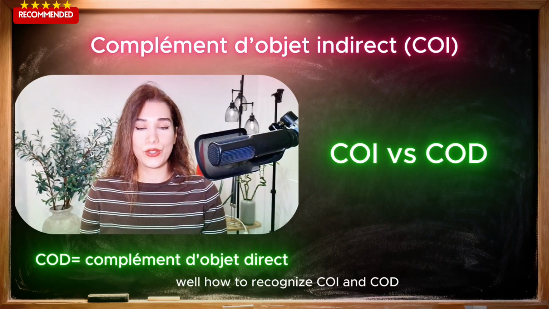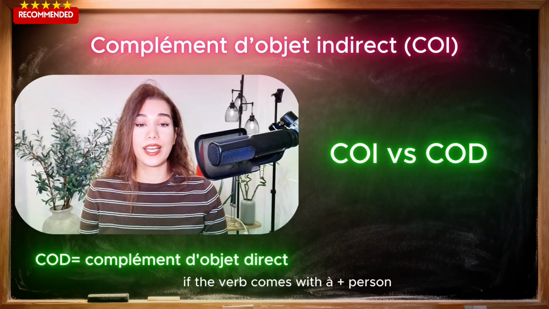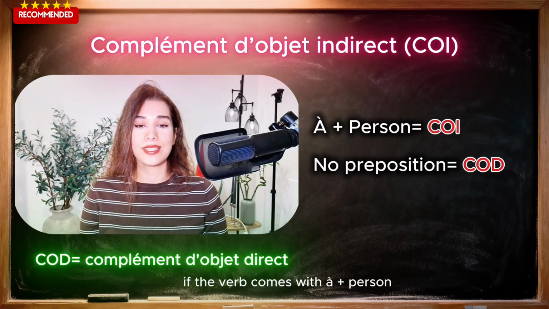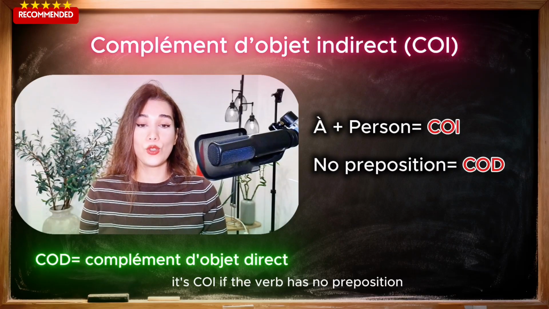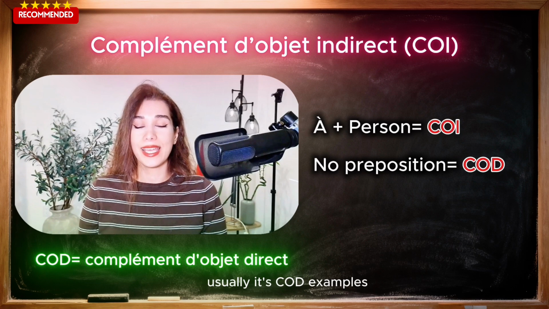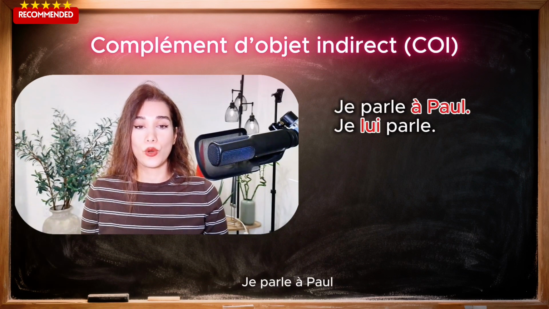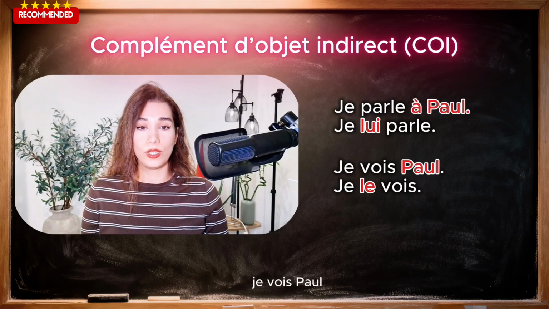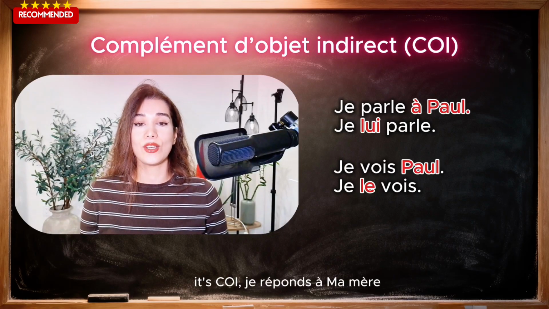Well, how to recognize COI and COD? If the verb comes with à plus a person, it's COI. If the verb has no preposition, usually it's COD. Examples: je parle à Paul. Je lui parle. Je vois Paul. Je le vois. Why? Because of à. If before Paul we have à, it's COI.